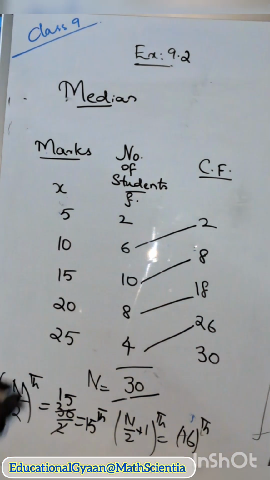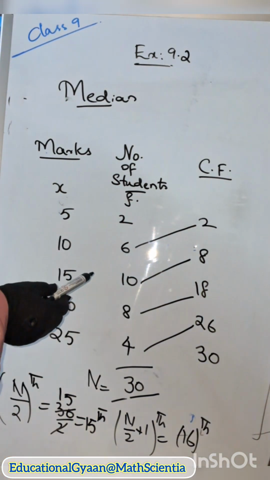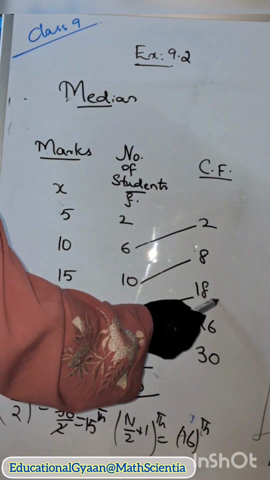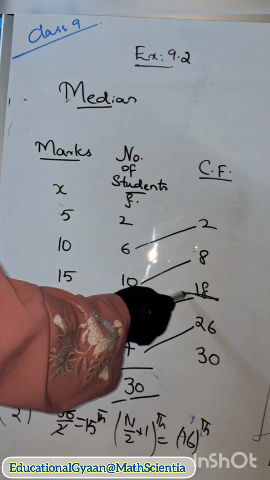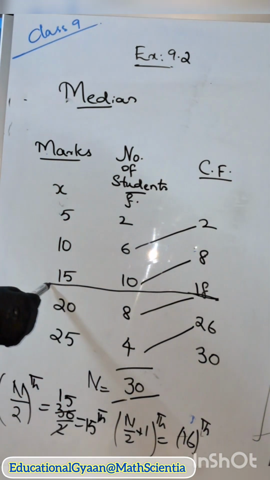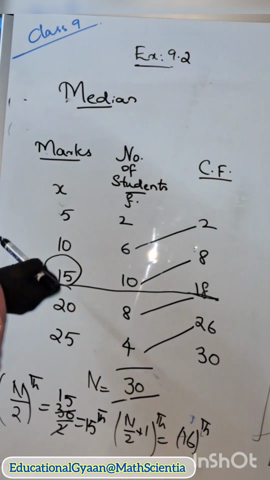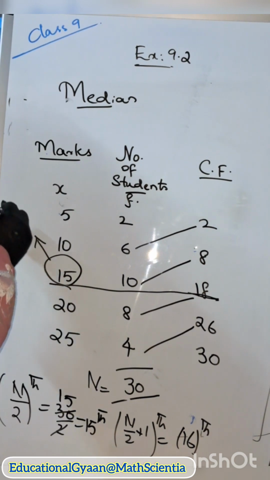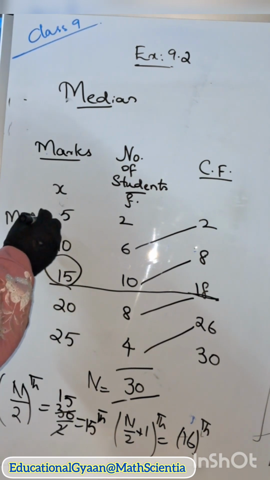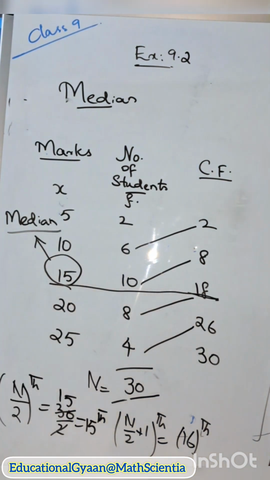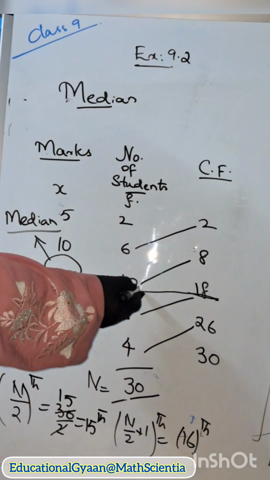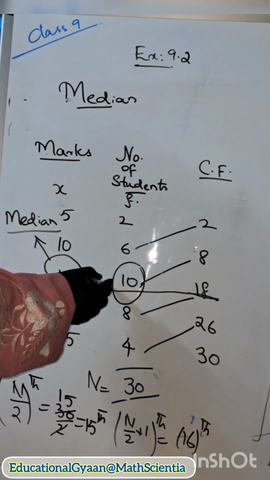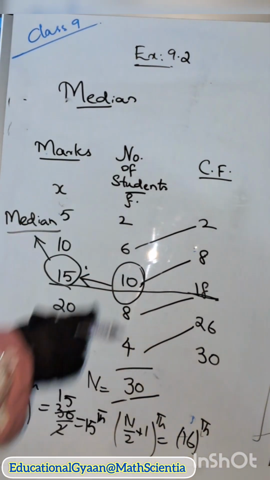In this question, where will the 15th term come? In the cumulative frequency 18 you will get the 15th and 16th terms. So your median will be 15. Suppose in this question you just need to find the mode. Mode is nothing but the most repeated term or the highest frequency. Here you can see the highest frequency is 10, so the mode will also be 15.